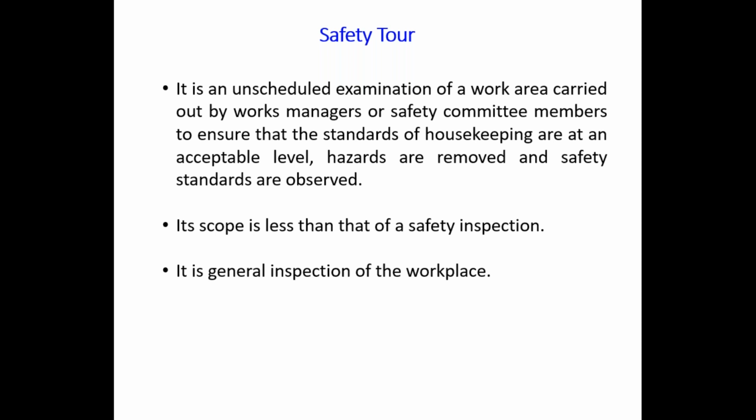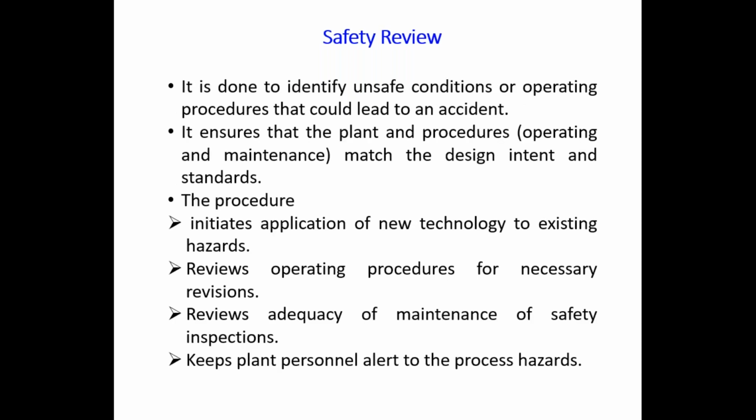Then the procedure initiates the application of new technology to existing hazards, reviews operating procedures for necessary revisions, reviews adequacy of maintenance of safety inspections, and keeps plant personnel alert to the process hazards. So these are the different review points. From that we can understand the unsafe conditions and the wrong procedures or steps.